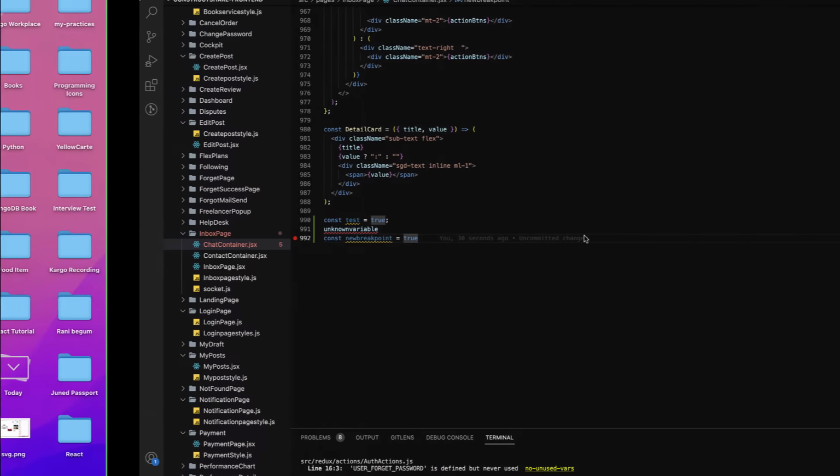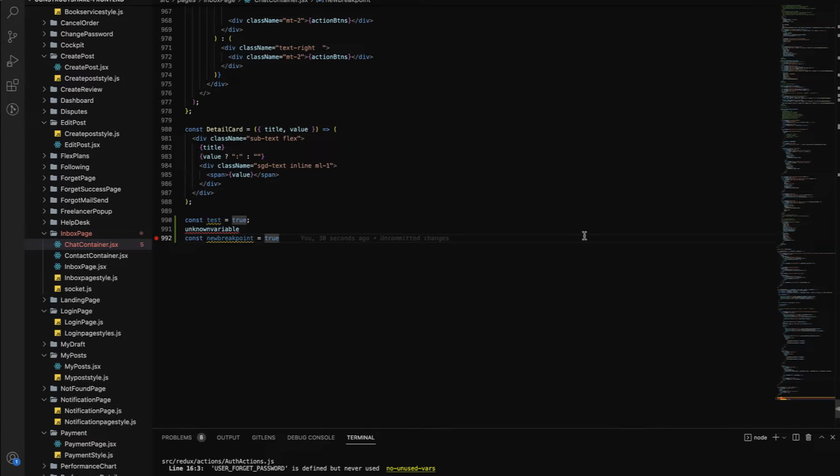So I would like to discuss a very important thing today. This is an annoying sound. When I was working with VSCode, I found some annoying sounds which really annoyed me. After lots of research, I found the solution to this problem. So let's see what the annoying sound is.